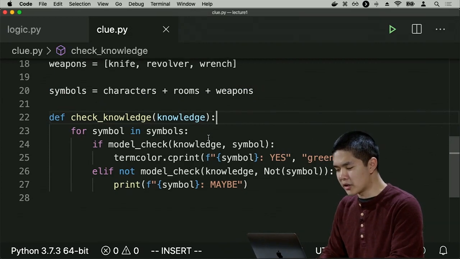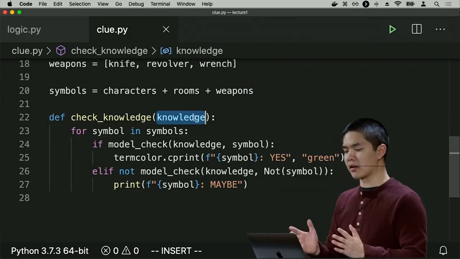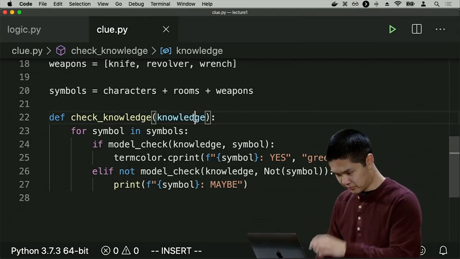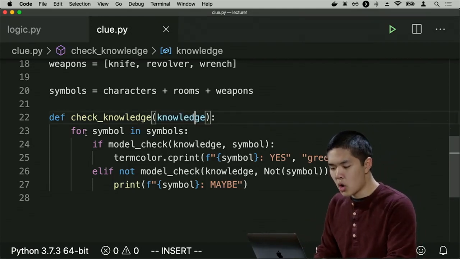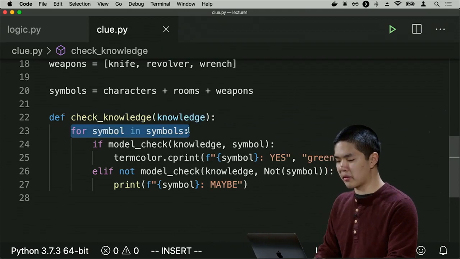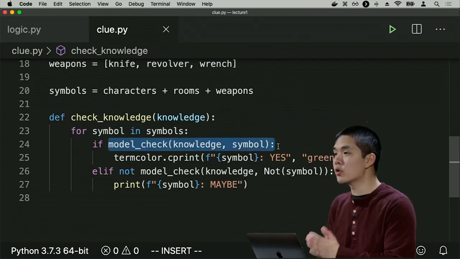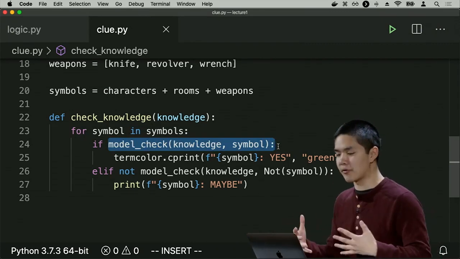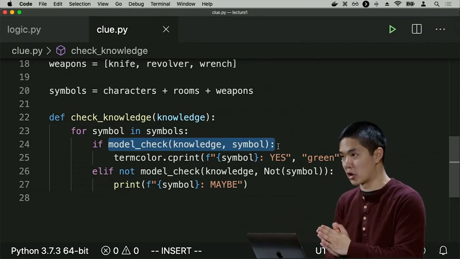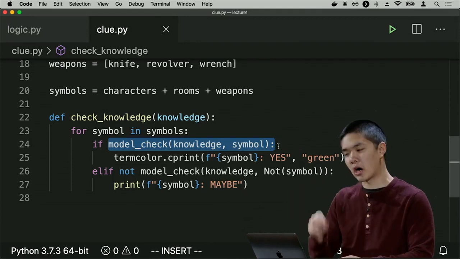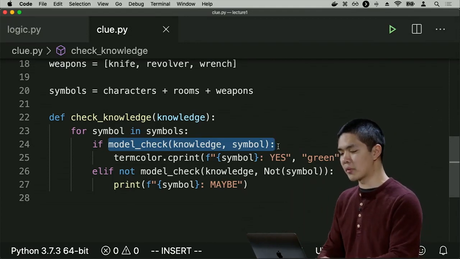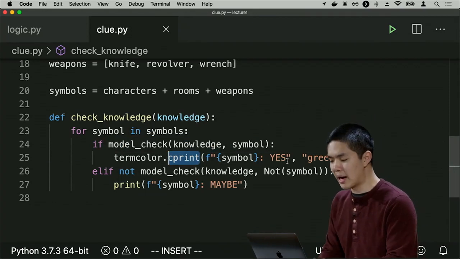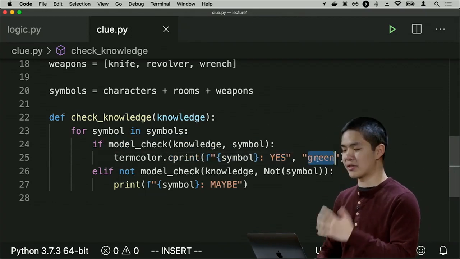What the check knowledge function does is it takes my knowledge, and it's going to try and draw conclusions about what I know. So for example, we'll loop over all of the possible symbols, and we'll check, do I know that that symbol is true? And a symbol is going to be something like Professor Plum, or the knife, or the library. And if I know that it is true, in other words, I know that it must be the card in the envelope, then I'm going to print out, using a function called cprint, which prints things in color.